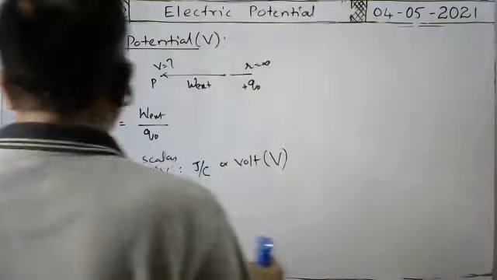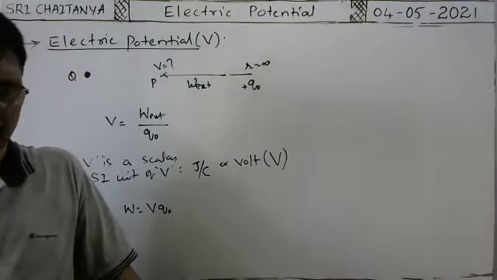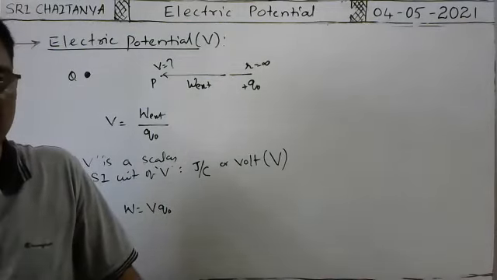That is very, very important for IIT also, and that formula is important for every concept in our objective. That formula is important. Okay.